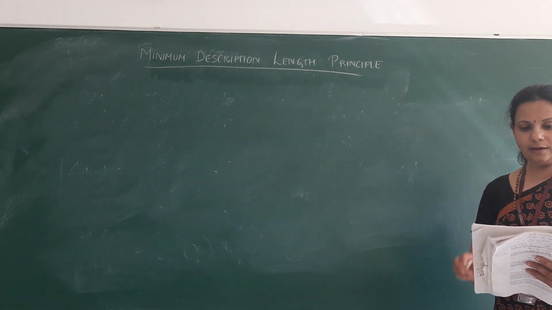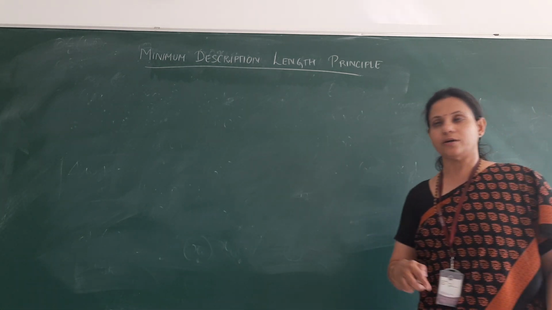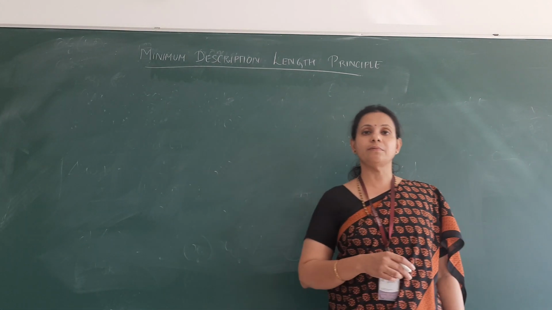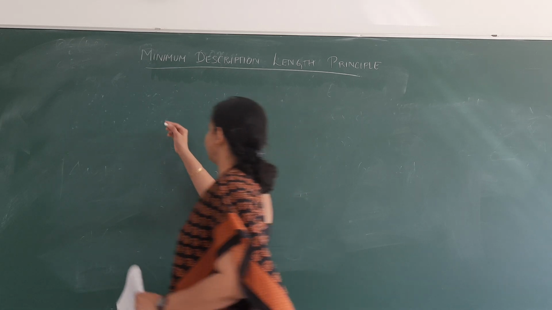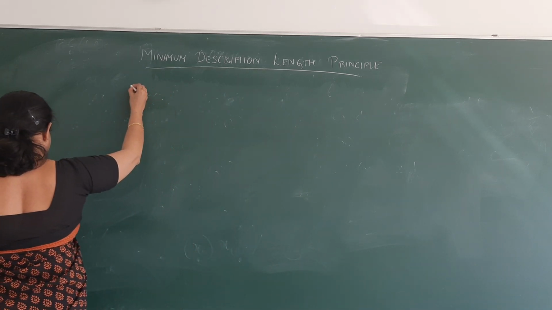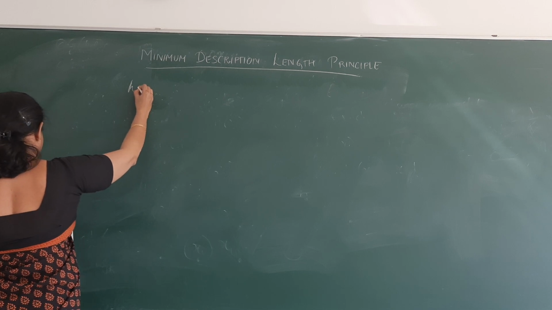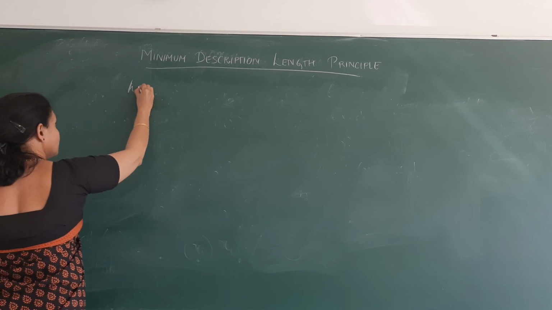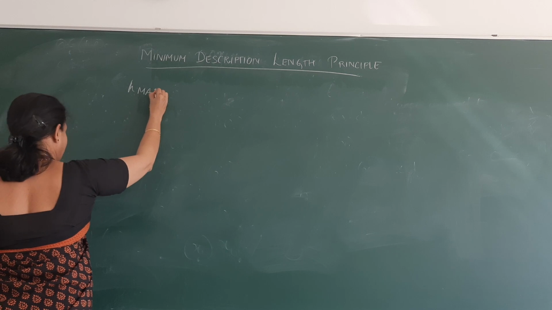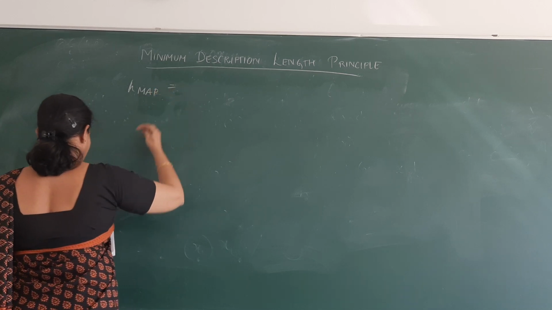Now again, this is closely related to your H MAP, that is the maximum a posteriori hypothesis. We had this equation earlier.